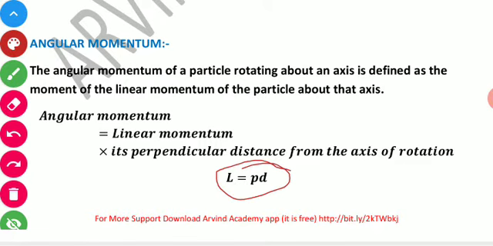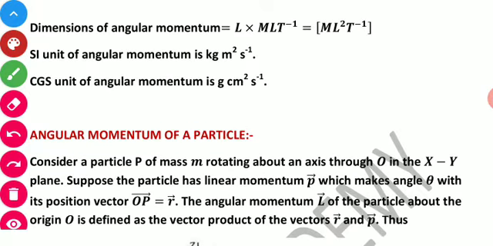It is denoted by L. Angular momentum is denoted by L, and we have studied that linear momentum is denoted by small p. So L equals p d, where d is the perpendicular distance. So students, what are the dimensions? Dimensions are ML²T⁻¹, and the SI unit is kilogram meter squared per second, and the CGS unit is gram centimeter squared per second.